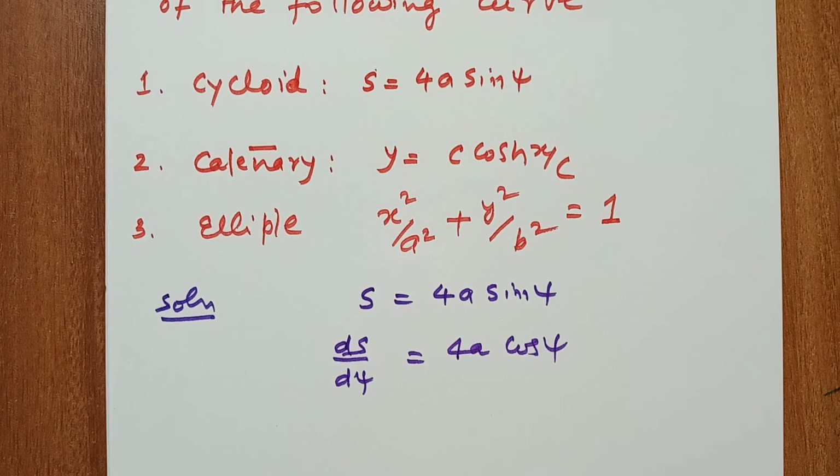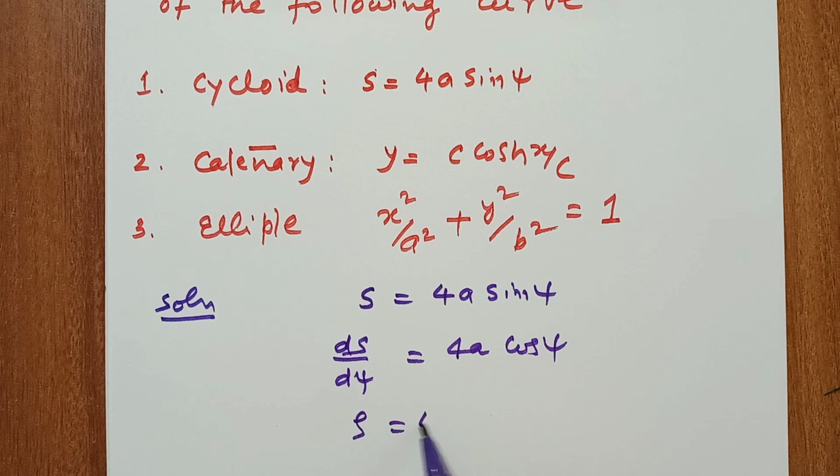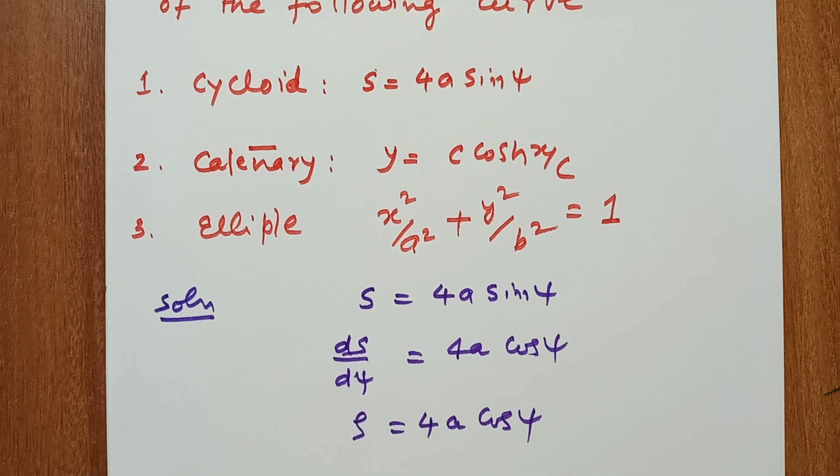It means rho equal to 4a cos psi. So this is the radius of curvature.